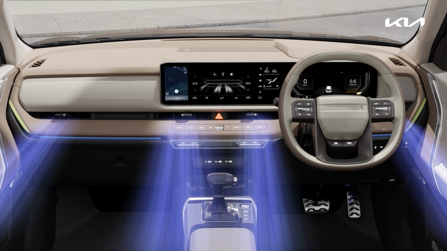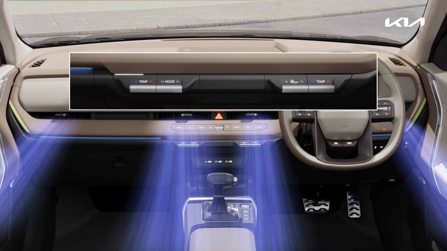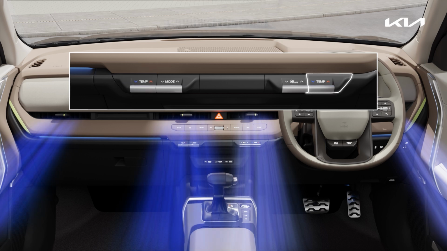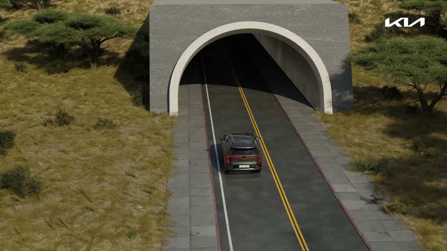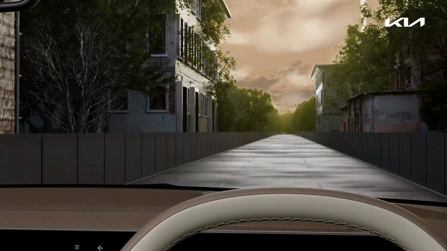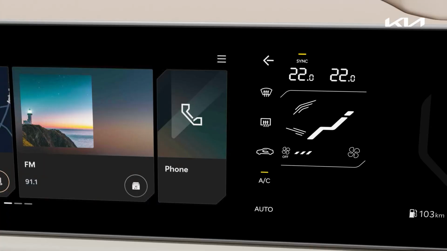You can adjust driver's seat and passenger's seat temperature and fan speed using the lever beneath the vent on the vehicle. When entering a tunnel, or when the air outside is unpleasant, switch to recirculated air intake.